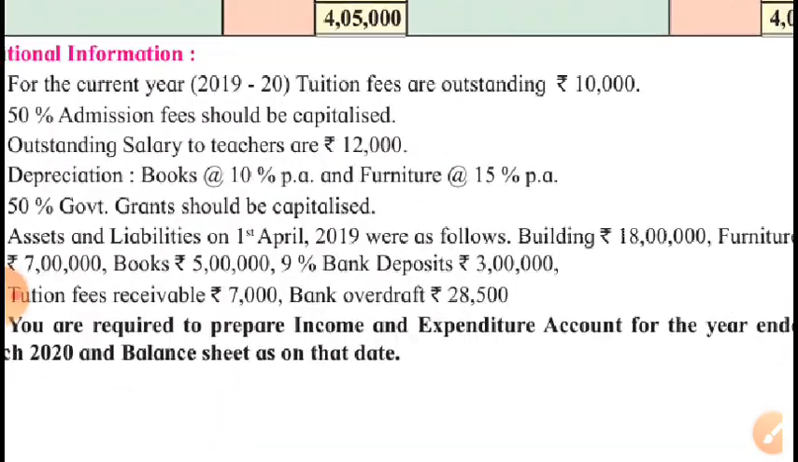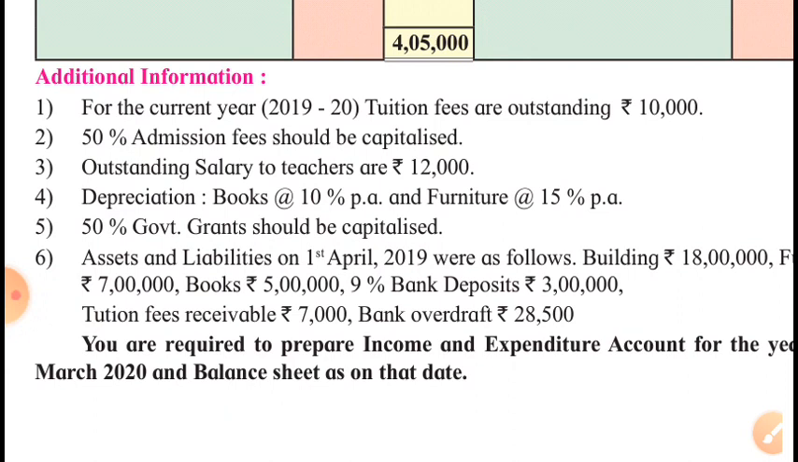Additional information for the current year, tuition fees outstanding rupees 10,000. So this is of the current year, though it is outstanding, it is an income of this year. So it will be credited to income and expenditure account. It will be added to the tuition fees already received plus outstanding, and then it will be shown on asset side. 50% admission fees should be capitalized. So we will have to show admission fees in the inner column on income side, and its 50% will be deducted and will be added to the capital fund.